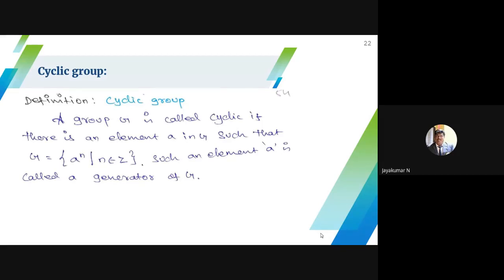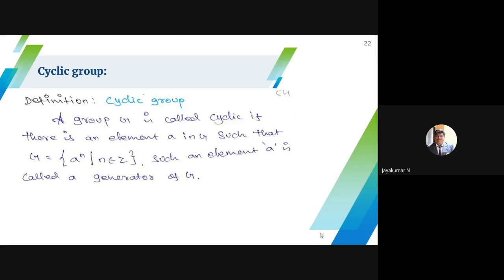Suppose a self-inverse element exists. A self-inverse element cannot generate the remaining elements, because once you square it, you will get the identity element. When you increase the power of an element, you should get the remaining elements. Then only I can call it a generator, and then only I can say that it is a cyclic group. So a cyclic group definitely has at least two generators. That is, if A is a generator, then A inverse is also a generator.